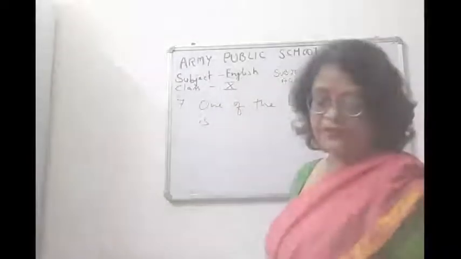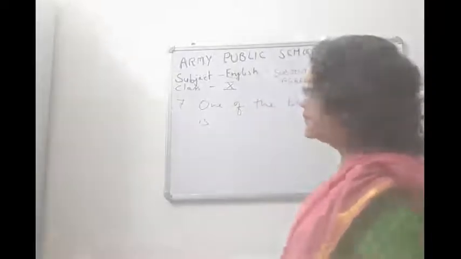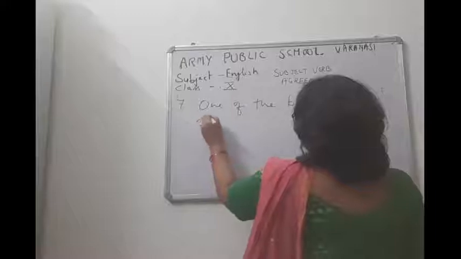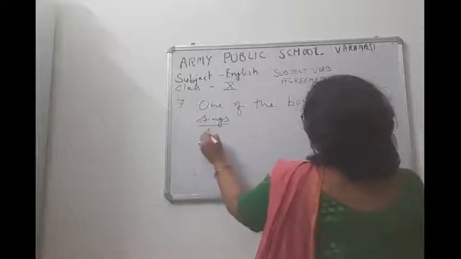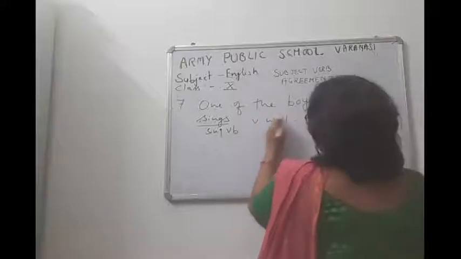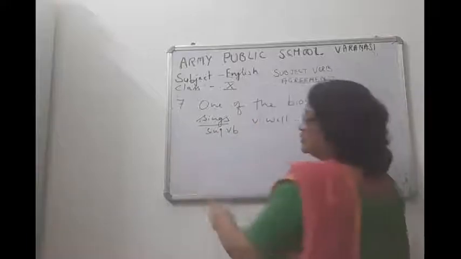One of the boys sings, singular verb, very well. Okay.